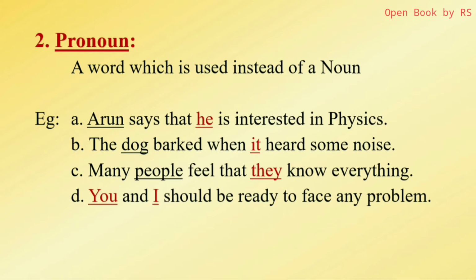Next, the dog barked when it heard some noise. Dog, noun. Instead of repeating the word dog, we use it in that place. So it is a pronoun. Many people feel that they know everything. People, noun. In the place of people, we substitute they. So they is a pronoun. You and I should be ready to face any problem. Here, you and I are pronouns and directly used pronouns.